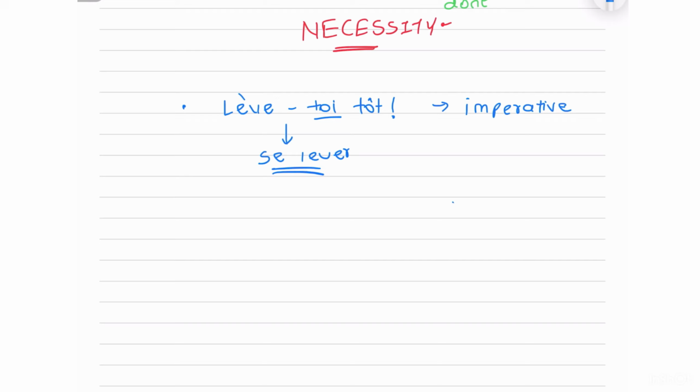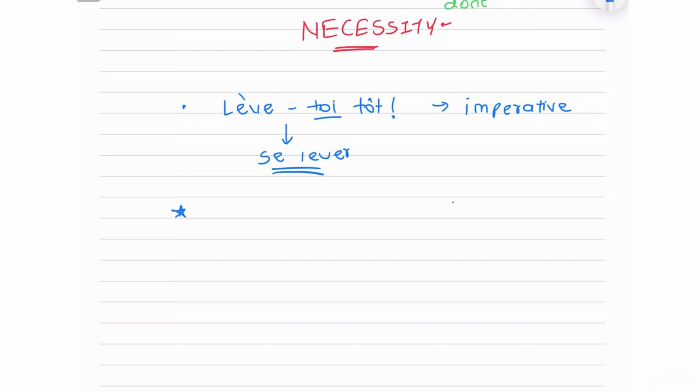Once you see that, it'll be crystal clear to you. So if I have lève-toi tôt, this is imperative, obviously. I'm giving you an order that right now you have to wake up early. But if I make it into an obligation, I can do that with devoir and falloir. Let's say it with both. So first of all, I'll need the infinitive, which is se lever. It is a pronominal verb. I'm going to do it with both.